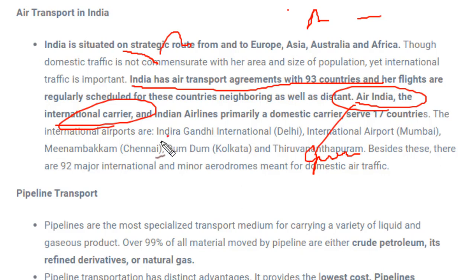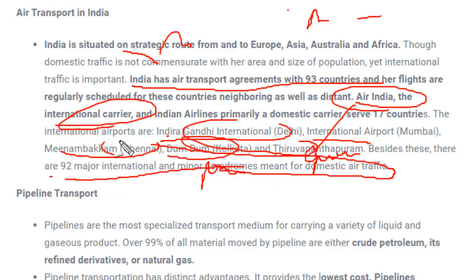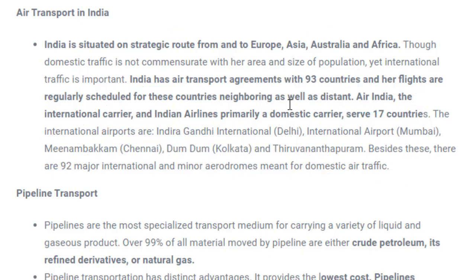Indira Gandhi International Airport in Delhi, Mumbai, Chennai, Kolkata, and Thiruvananthapuram are the major airports present in India. Apart from this, 92 other international and minor airports are meant for domestic air traffic. So the airport system is developing day by day in India also. We'll see this later, that is, how air transport is developing or flourishing in a country.